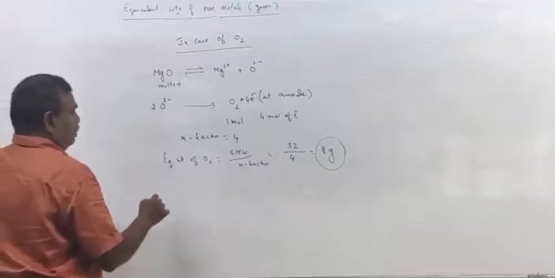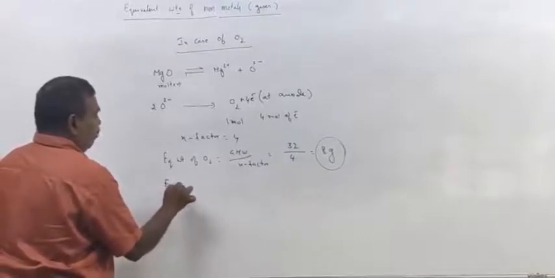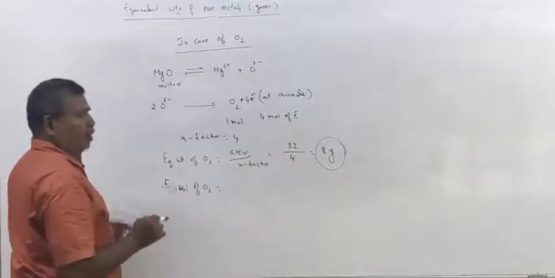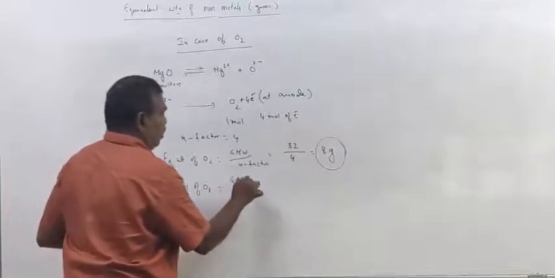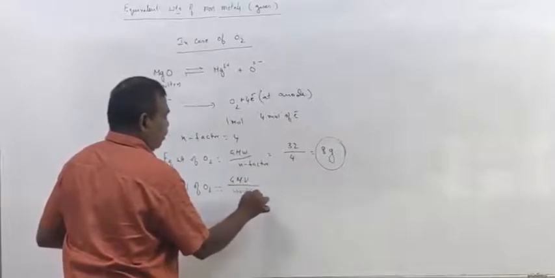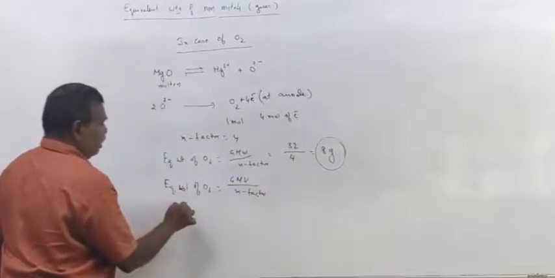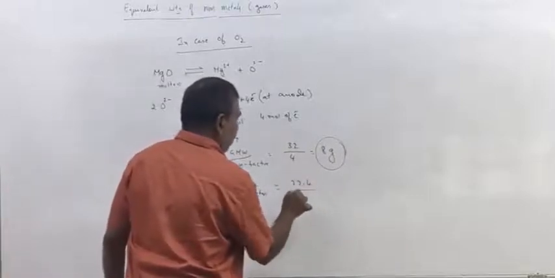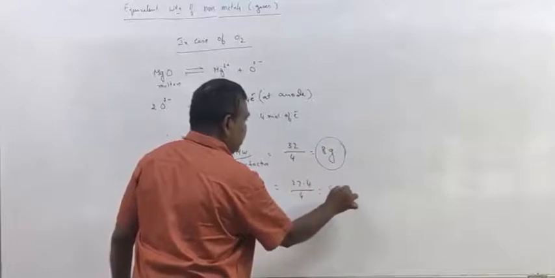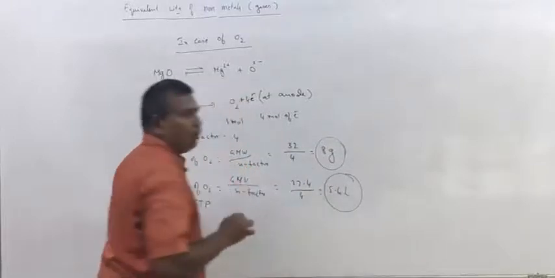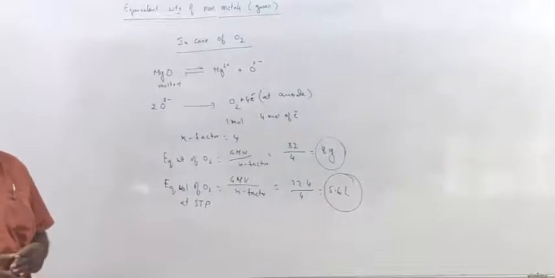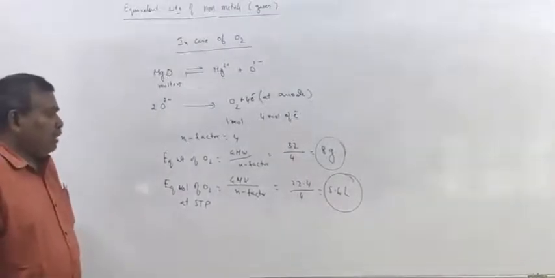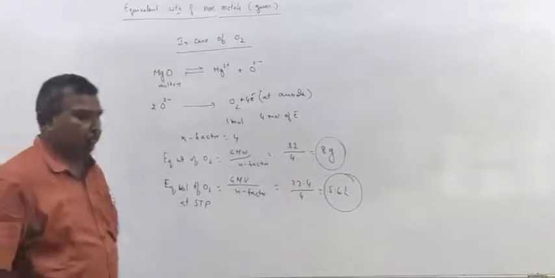Next, equivalent volume of oxygen. In case of volume, you have to take gram molecular volume by N factor. Remember, condition is STP. 22.4 by 4, 5.6 liters. Remember, for oxygen, equivalent weight is 8 grams and equivalent volume of oxygen is 5.6 liters.